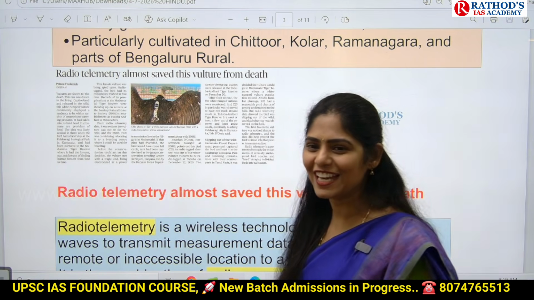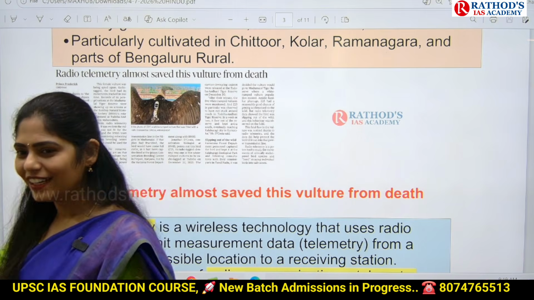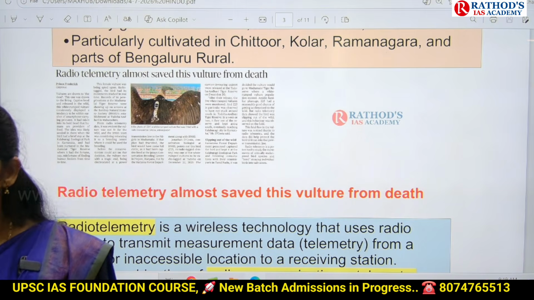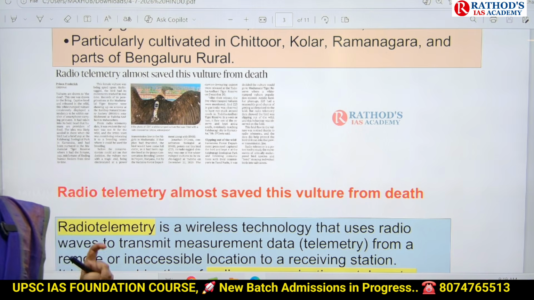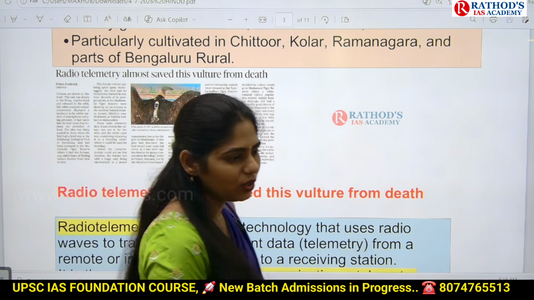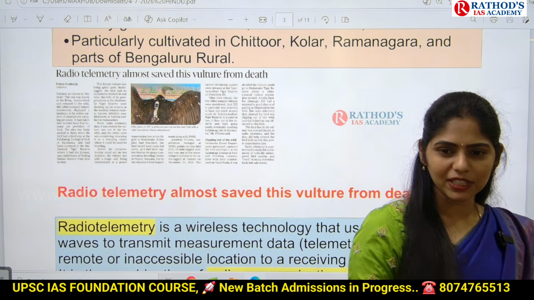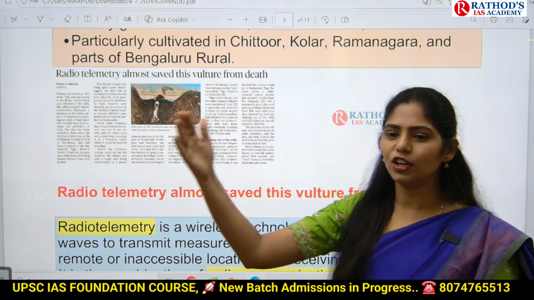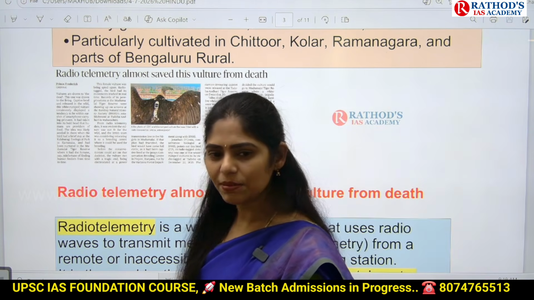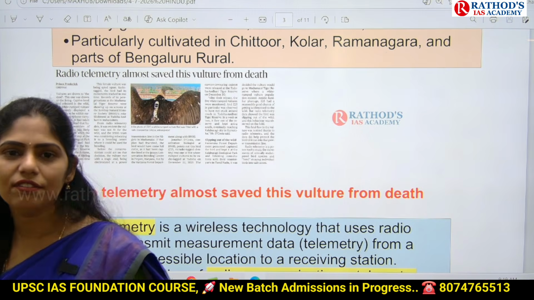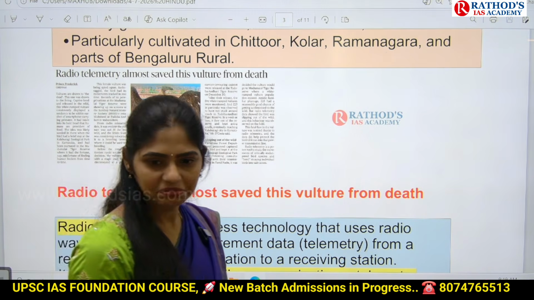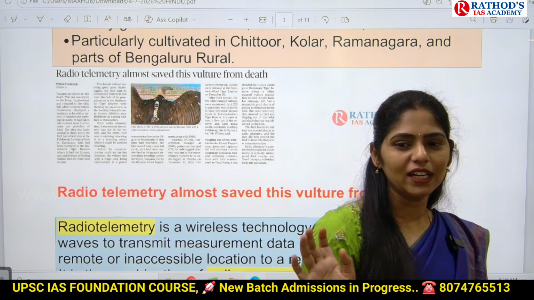Imagine, if you see the National Geographic channel or the like, you will have this kind of episodes on vultures especially. But the main problem faced by the vulture is, as you all know, veterinary means nothing but related to animals. If they are facing any problem, the veterinary doctor will come and give some injections. In that, they will give diclofenac. I think you might have heard about this diclofenac. No idea? It is a painkiller.